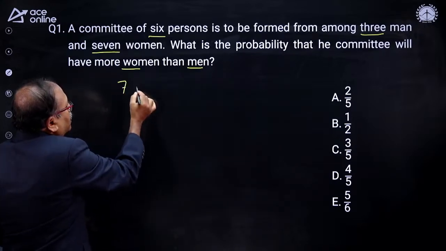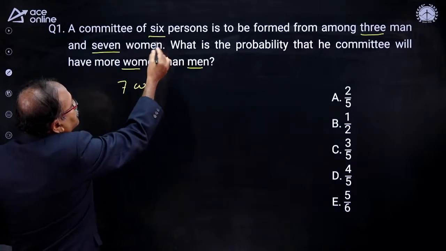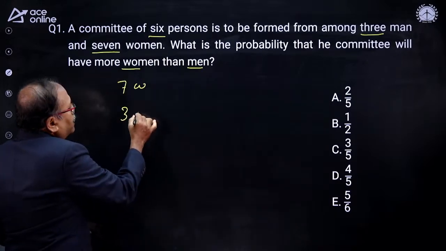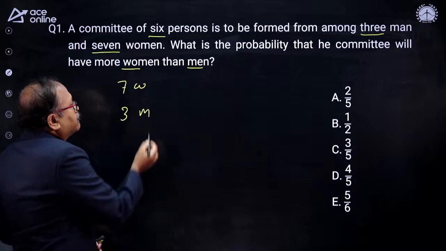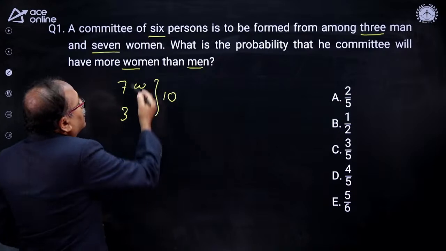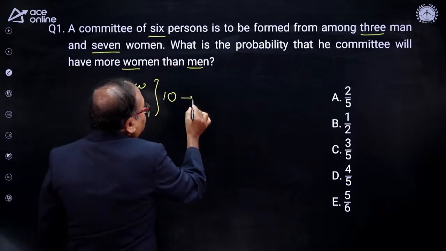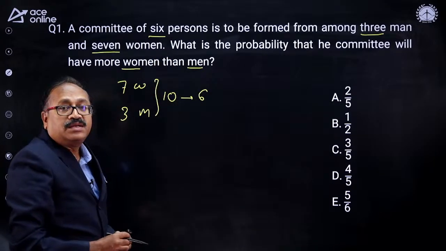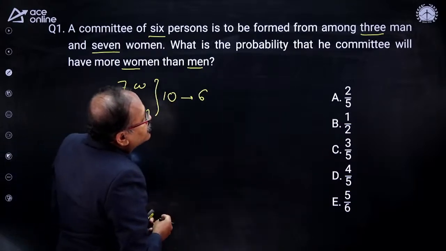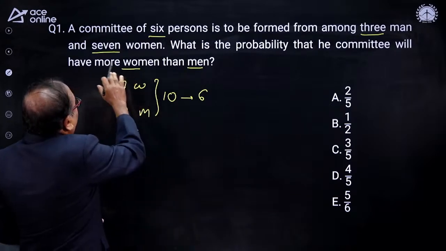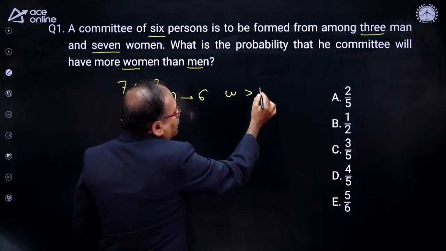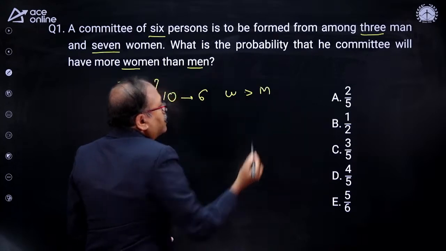So here we have 7 women, and the number of men is 3. So in total we have 10 people. Out of 10 people, you have to form a committee of 6 members. Select the 6 members in such a way that there are more women than men. So women should be more in number compared to men.